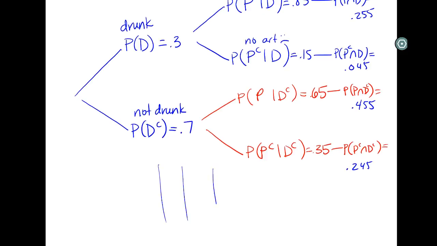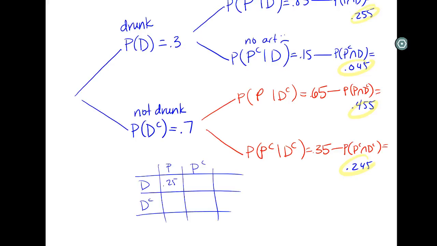And now remember, if we want to, especially if this is a test question, it might be worth taking a little bit of time making up a table with purchase, didn't purchase, drunk, not drunk, and inputting all four of these values into my table so that way I can answer any question really easily from the contingency table.